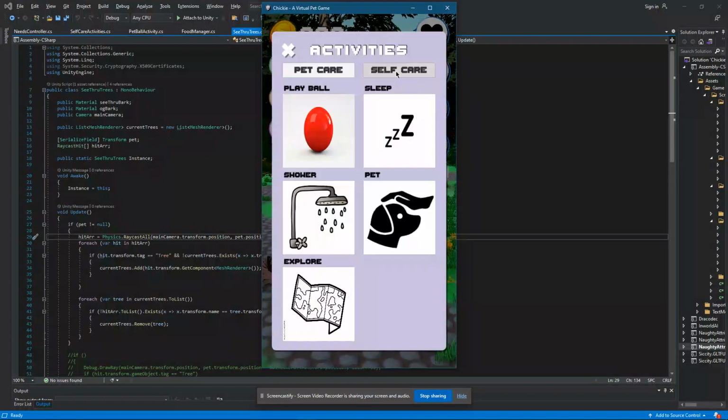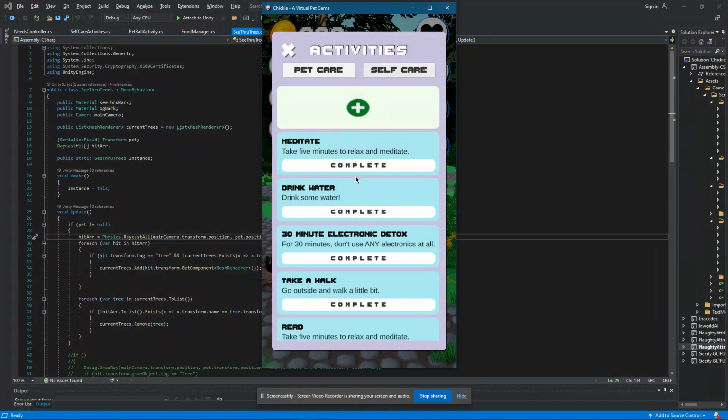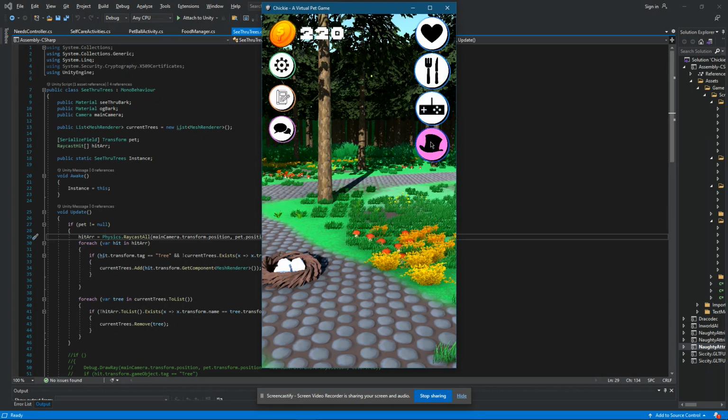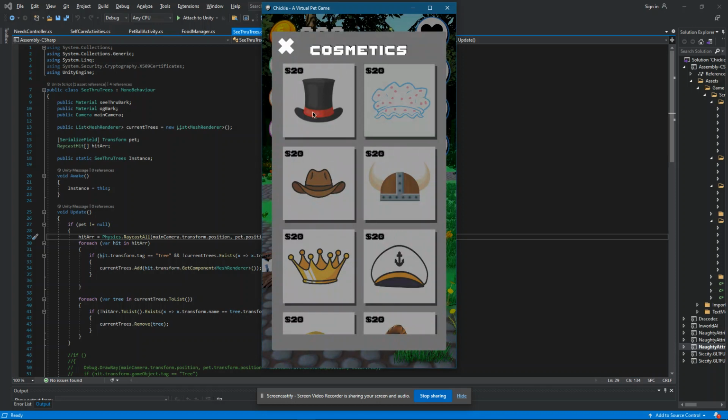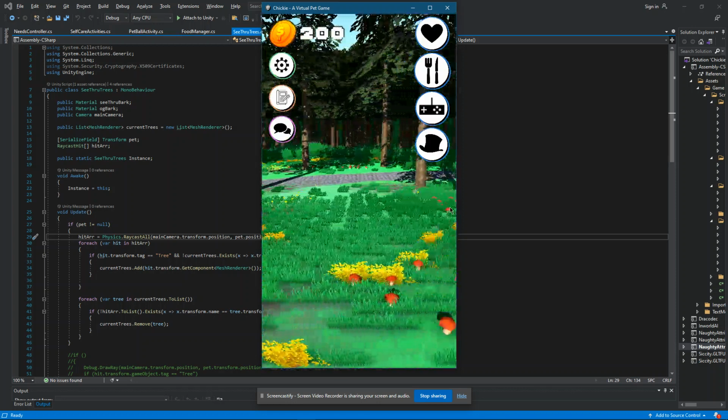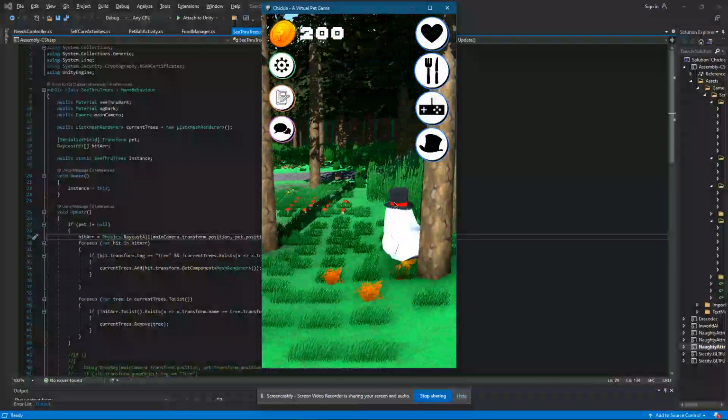There is a self-care task system that incentivizes users to perform various self-care activities by rewarding them with in-game currency, which can be used to buy cosmetics and food. Each day these self-care tasks are reset, which allows for continual activities. And then, as I said before, these can be used to buy cosmetics for the pet, which add a little bit of fun.